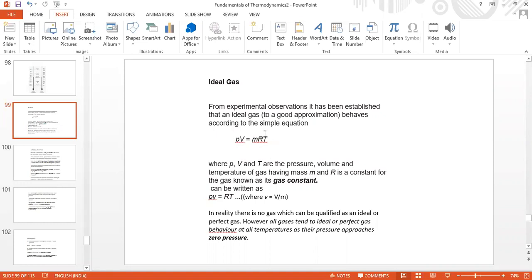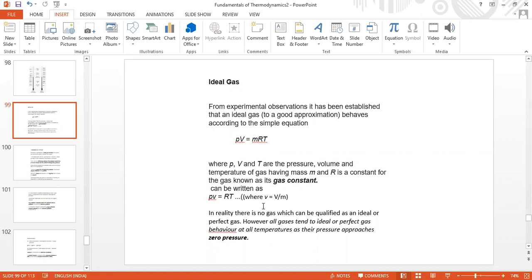Capital T is in absolute units, Kelvin, and Pv equal to RT can be written from the formula small v, specific volume, equal to volume in meter cube divided by mass of the gas in kg, meter cube per kg, specific volume.